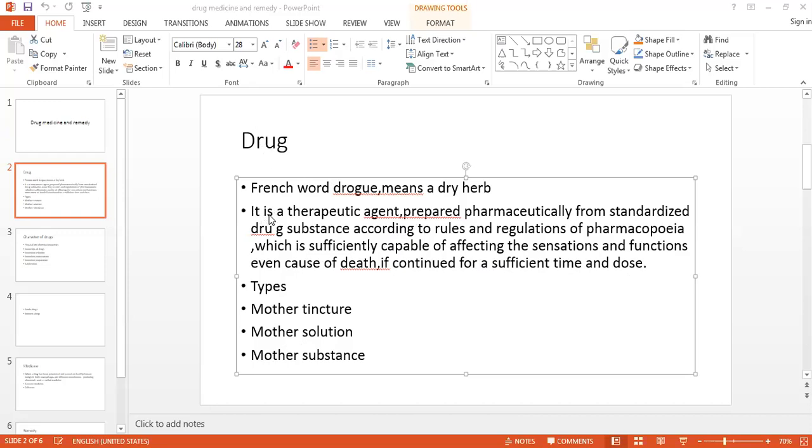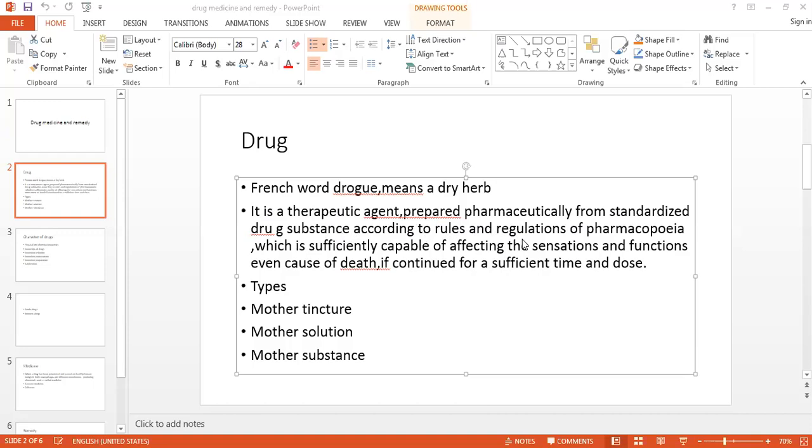Again, it is a therapeutic agent which acts on your body, which should be prepared pharmaceutically from the standardized drug substance. That drug substance should pass all the 5 stages, and according to whom?